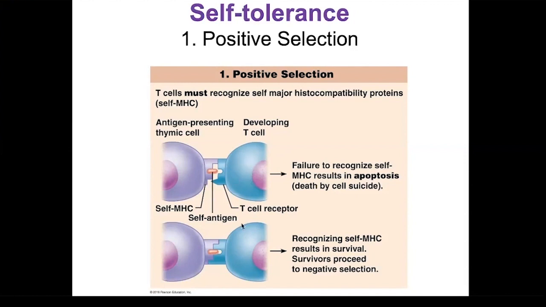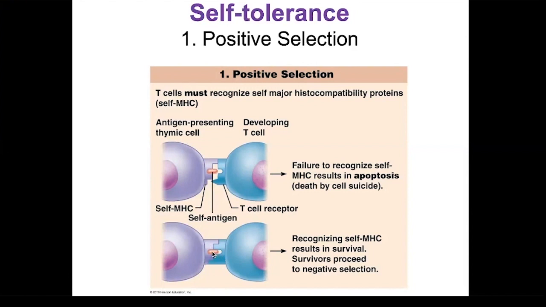If we look at the cell down at the bottom, the thymic cell is displaying or presenting the MHC to the T lymphocyte undergoing the maturation process. Now notice here that there is a nice fit between the T cell receptor and the MHC. So that means there's a recognition here. This T cell has recognized your body's MHCs.